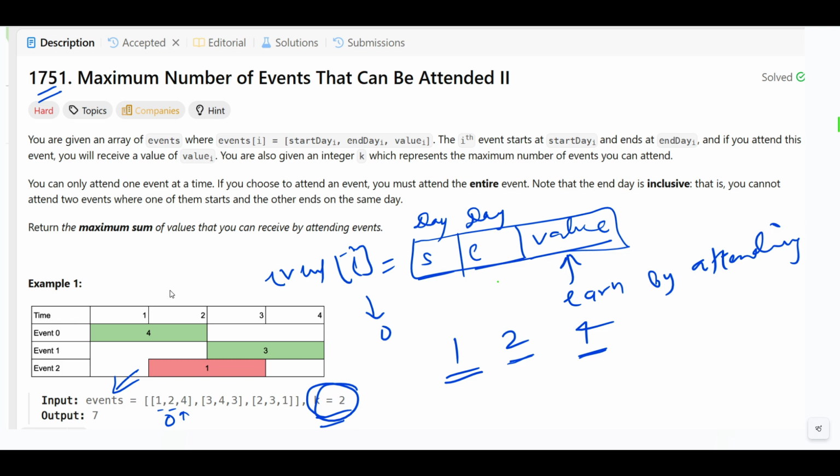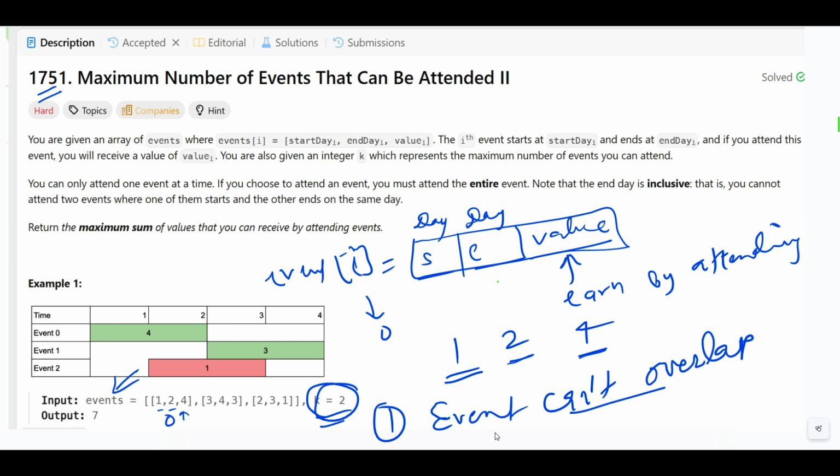The first rule is that events can't overlap: you cannot attend two events at the same time, so you must finish one before starting another one. The other rule is that you don't have to attend exactly k events; attending fewer is okay.